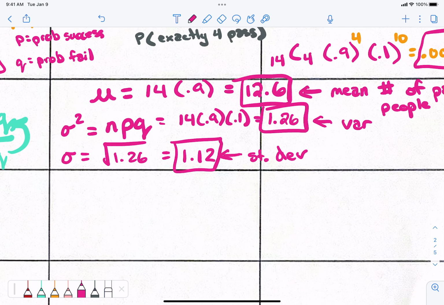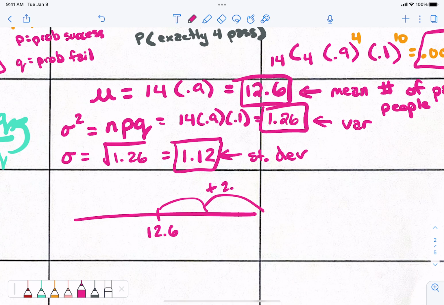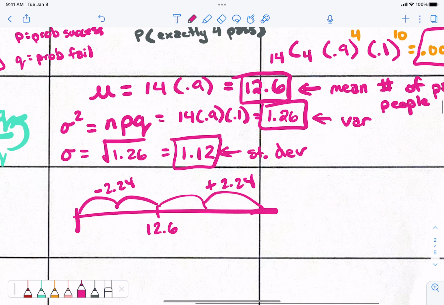Now, don't write this down at all. Just follow along. 12.6 is the middle. If I add the standard deviation twice, that would be like adding 2.24, or subtracting 2.24. Adding 2.24 is 14.84. So if all 14 of them pass, is that going to be like, holy cow, I can't believe everybody passed? No.